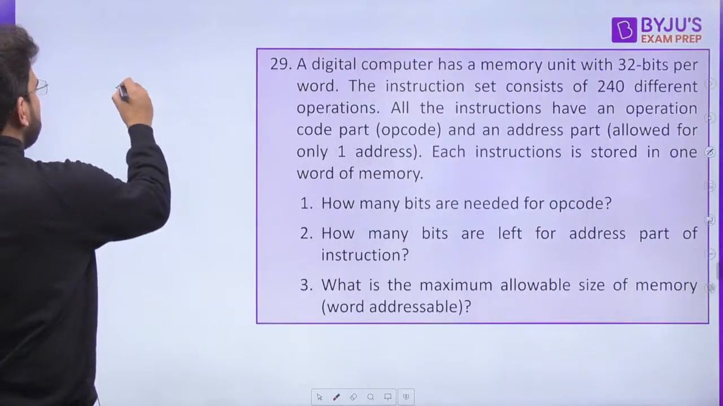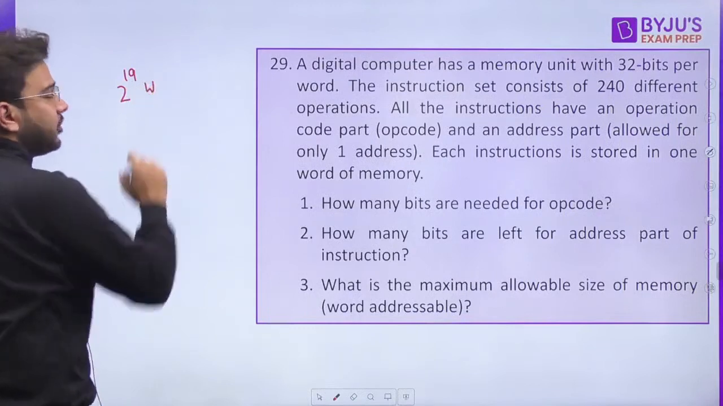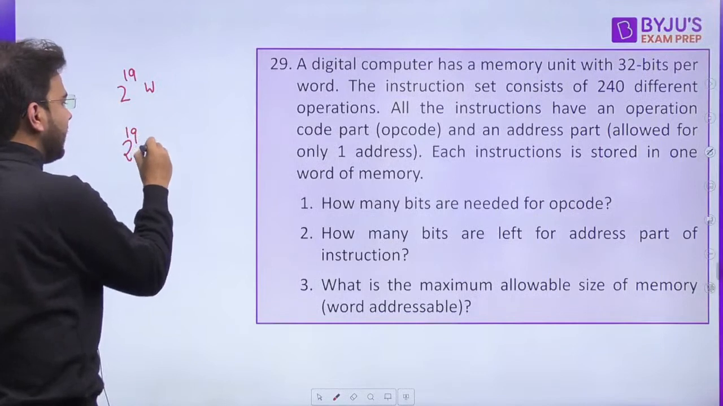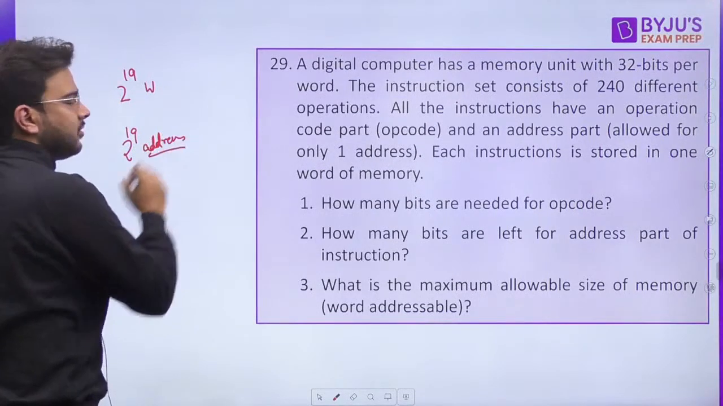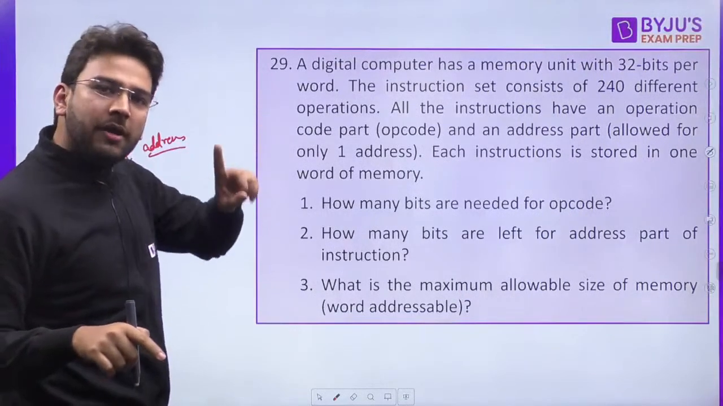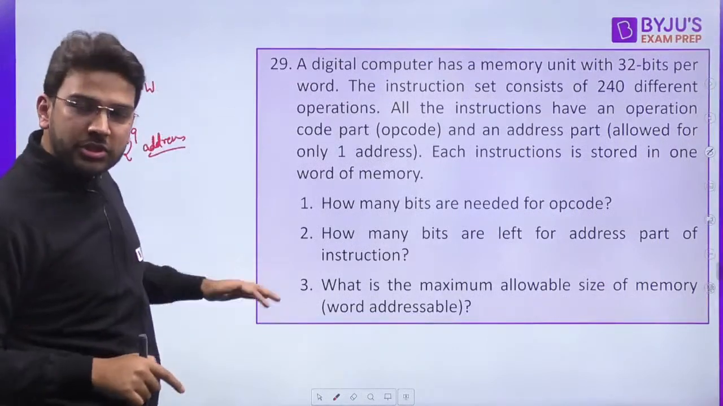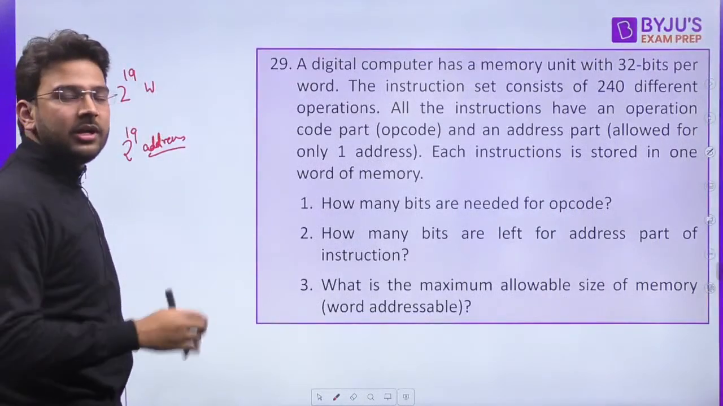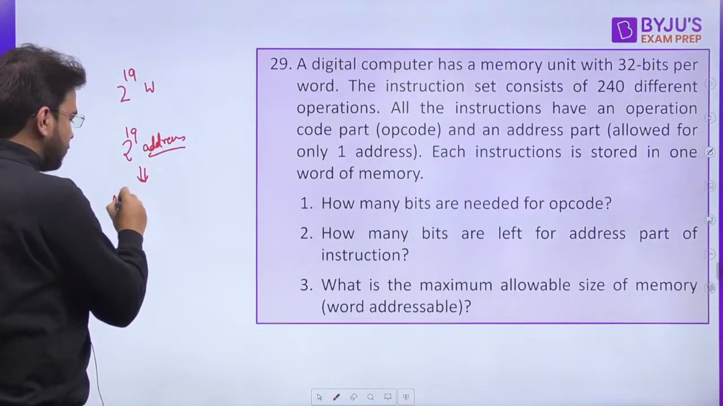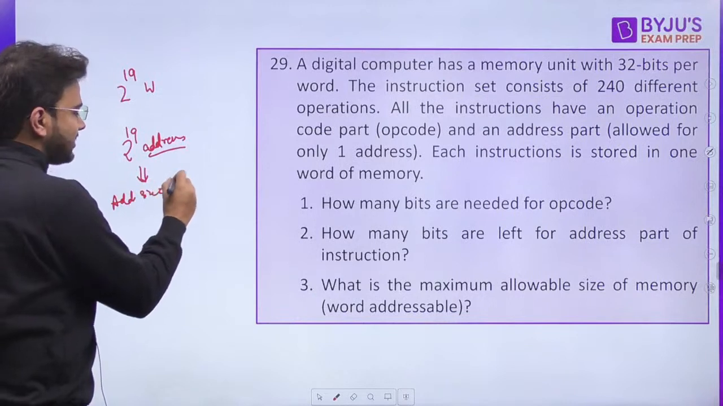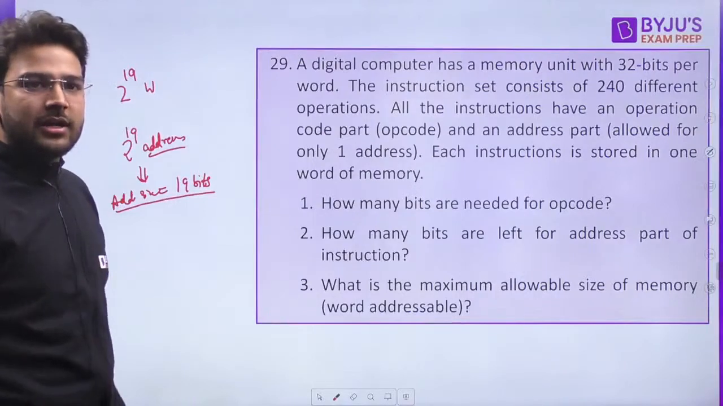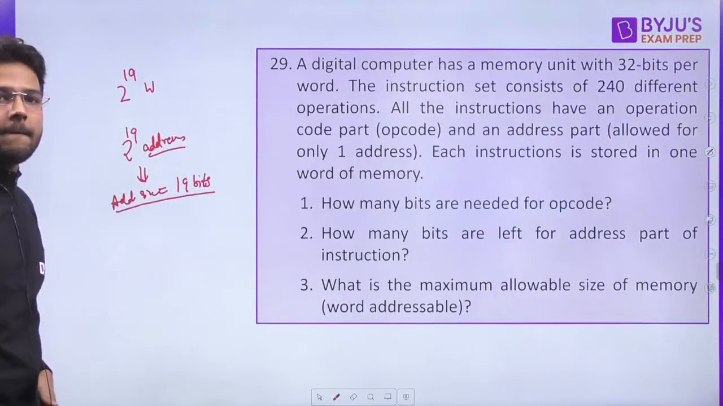Because if I say the memory capacity is 2 raised to power 19 words, that means how many addresses will be there? 2 raised to the power 19 addresses will be there. Clear? Why? Because it is word addressable memory. That means at every memory location you have 1 word stored. So 2 raised to power 19 words, that means 2 raised to power 19 addresses will be there. If 2 raised to the power 19 addresses will be there, that means address size will be what? Address size will be 19 bits. This is the basic concept. You should understand it. Is it clear, Vikas?